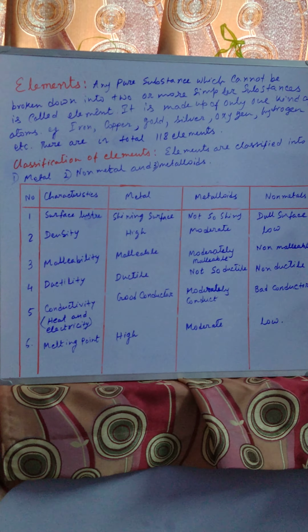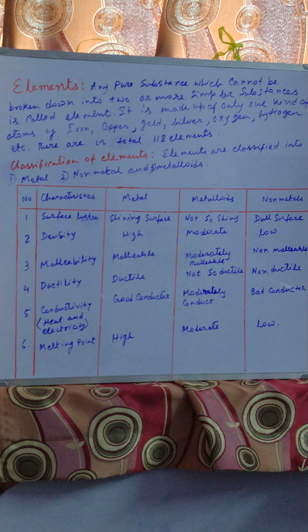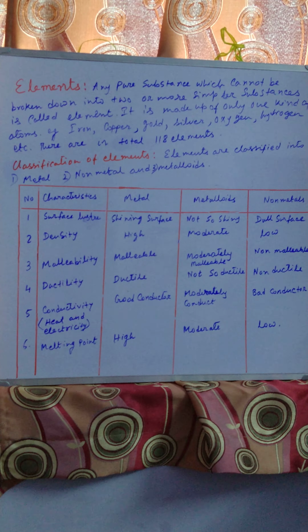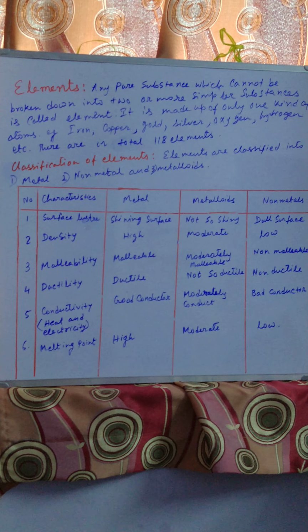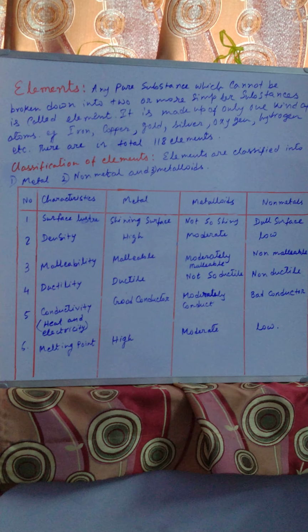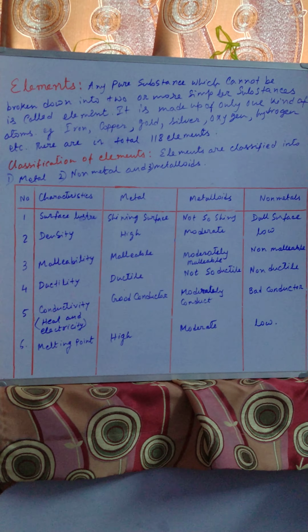In case of metalloid and non-metal, I will tell you the differences or comparative study.